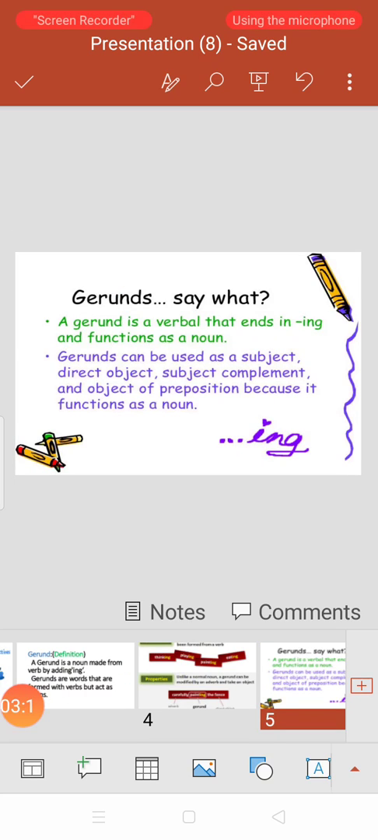Again we are going to learn another type of definition. Gerunds. Say what? A gerund is a verbal that ends in ing and functions as a noun.